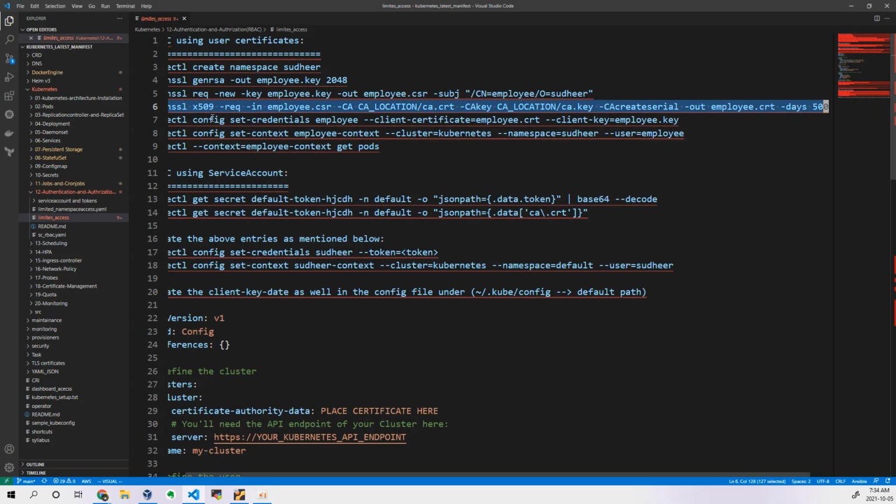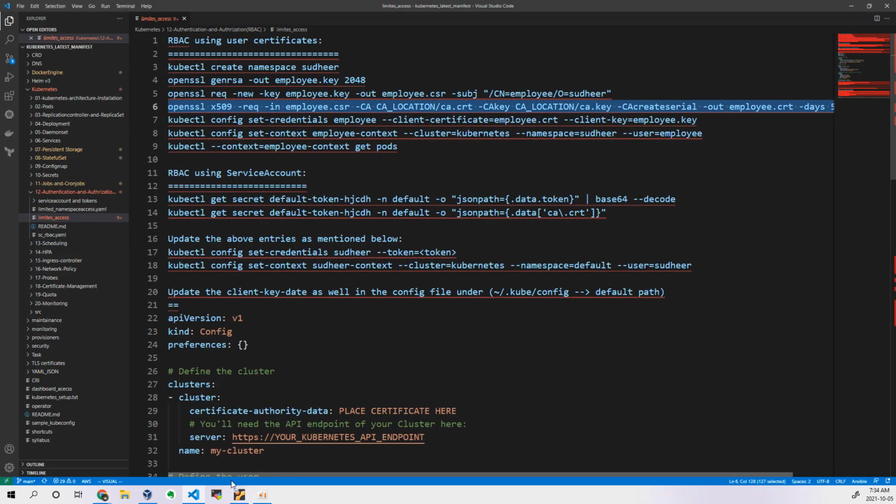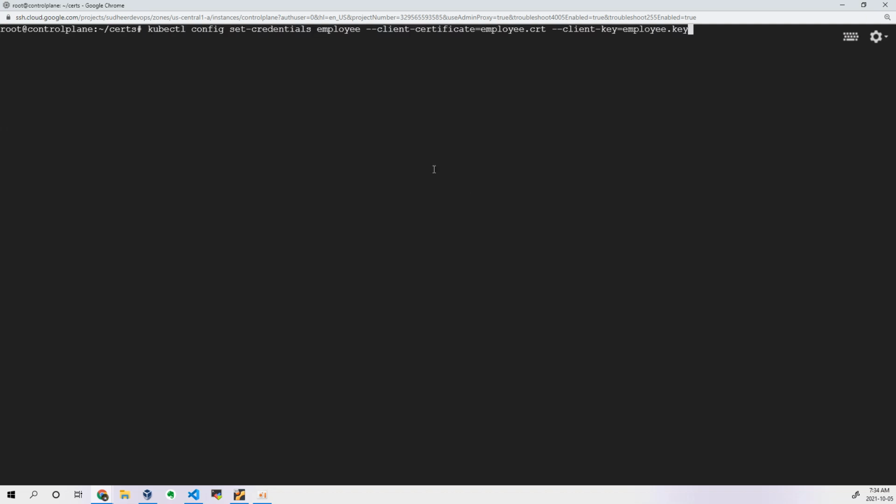So how to do it from the CLI? First of all, I need to add the credentials details. Credentials are nothing but user details, right? So in order to add the user details, this is the command which you have to execute. So take this command and execute. You can see here set-credentials. As I told you, set is related to adding entries in the file. So set-credentials is nothing but user related entries in the file, and this is the name of that particular entry section you are writing in the file, and this is the client certificate, and this is the client key, which is already there in the same location.